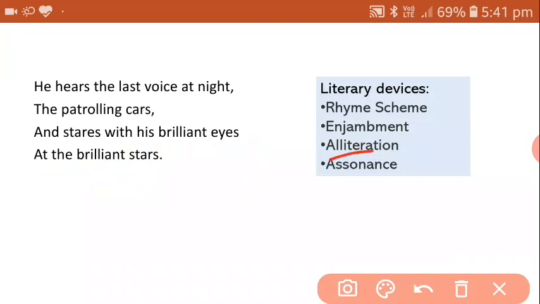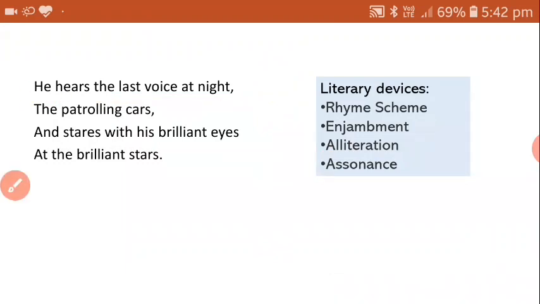And last it is assonance. Use of I sound with his, brilliant. His and brilliant. Sound of I. Now children, overall in the poem, one alliteration is the sound of H in he hears. The last, he hears, H and H here. That is alliteration.